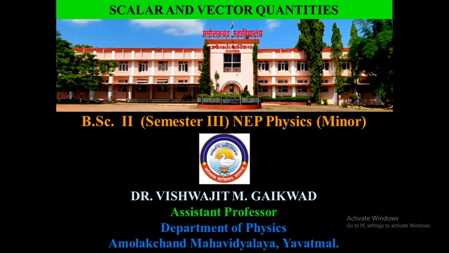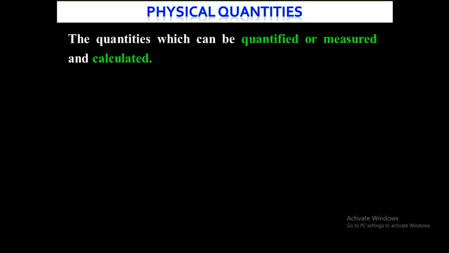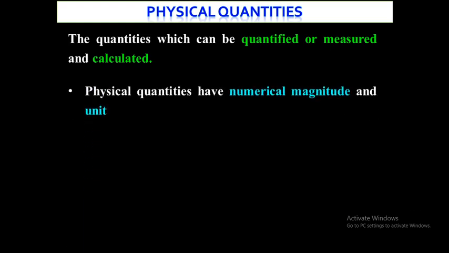Hello students, today we are going to see an introductory concept of physics, that is scalar and vector quantities. So first of all we will see what are physical quantities. Physical quantities means those which can be quantified or measured and calculated. So physical quantities have some numerical magnitude and unit as well.